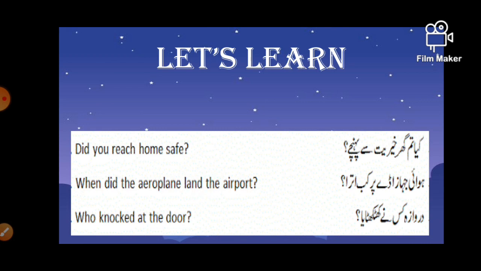"दरवाज़ा किसने खटखटाया?" Who knocked at the door? This sentence is different from the above two sentences because here we use who. With who we do not use do or did. So directly we use who knocked.